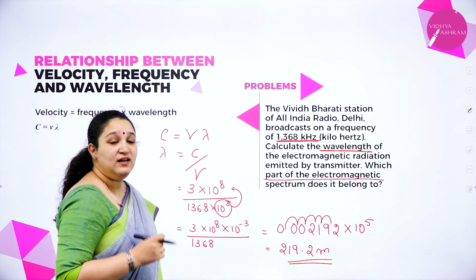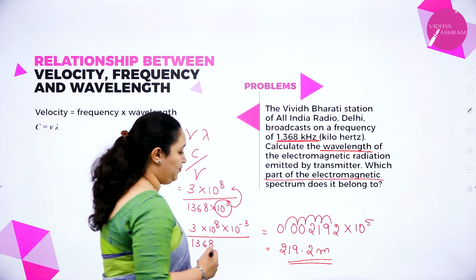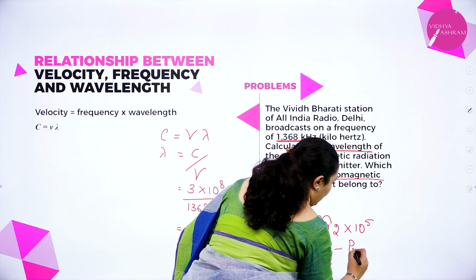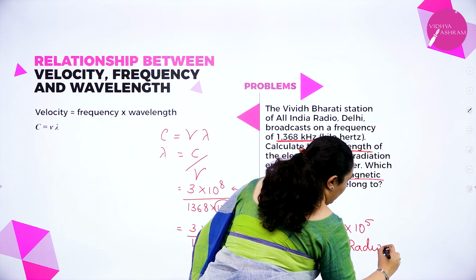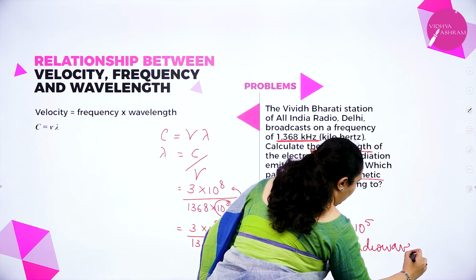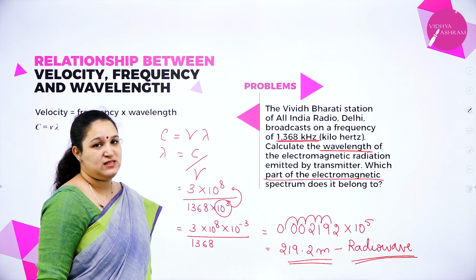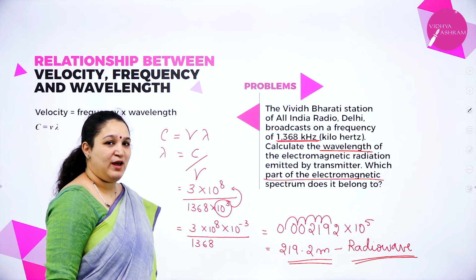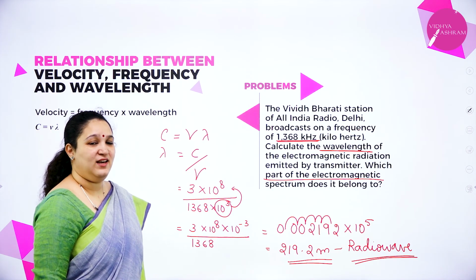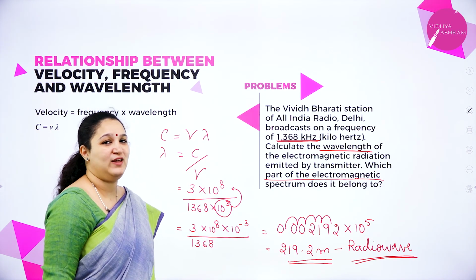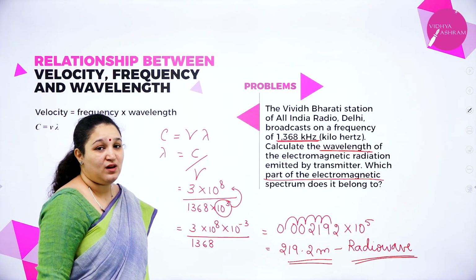Okay, and this belongs to the radio wave region in the electromagnetic spectrum. You can check it by yourself whether it is exactly in the radio wave part of the electromagnetic spectrum.